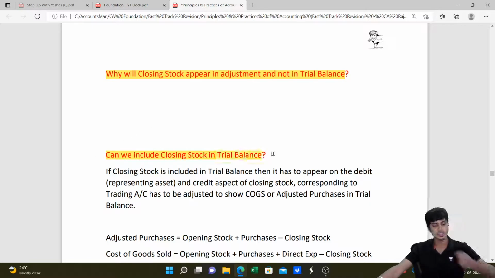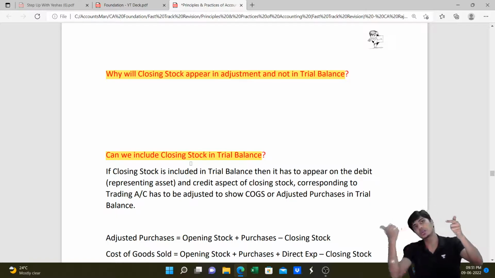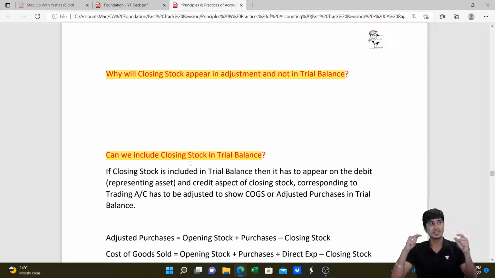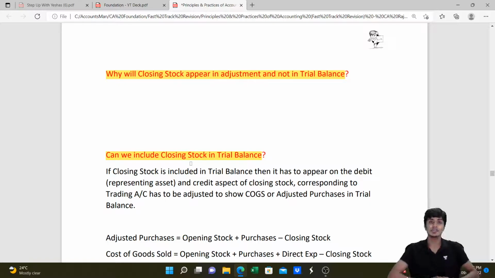Can we include closing stock in trial balance? Yes. If closing stock appears in trial balance, it should appear both debit and credit because it's an off balance sheet item. If it comes on both sides, the debit aspect will go to balance sheet asset side, the credit aspect will go to trading account credit side. However, the credit aspect of closing stock in the trial balance can be put along with opening stock and purchases to arrive at adjusted purchases or cost of goods sold. We all know this, right?